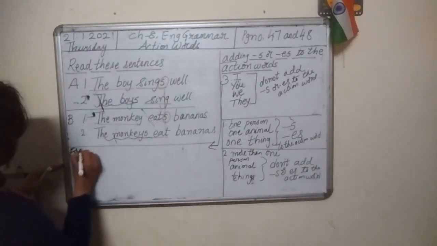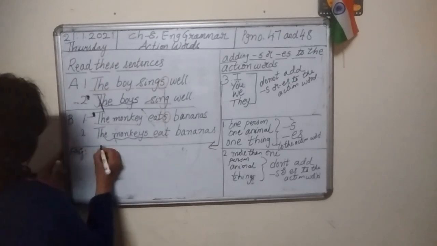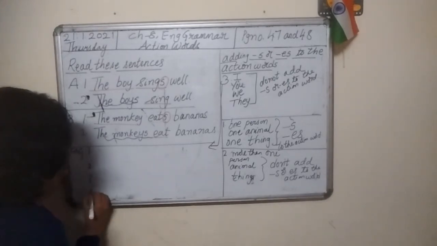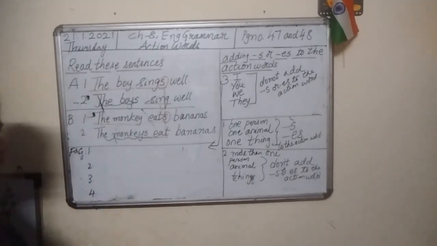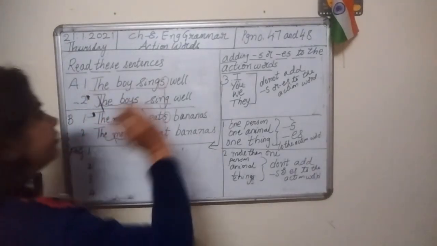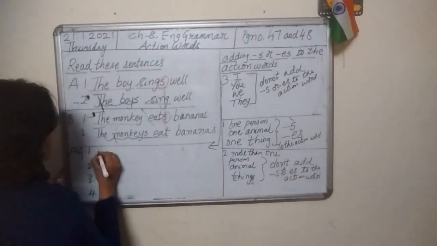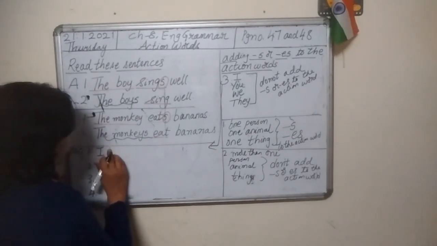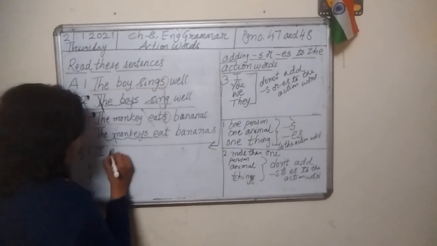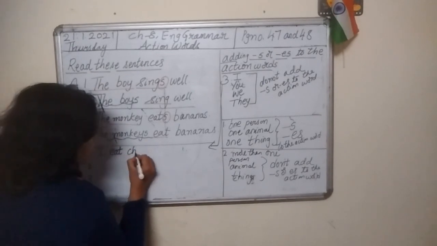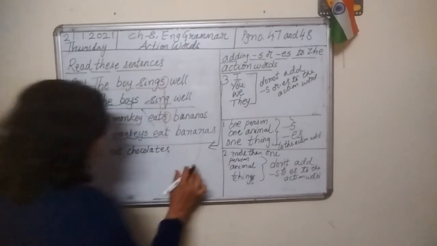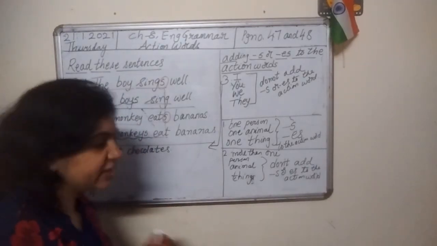For example, 4 sentences will come. When the sentence is starting with I: I eat chocolates.